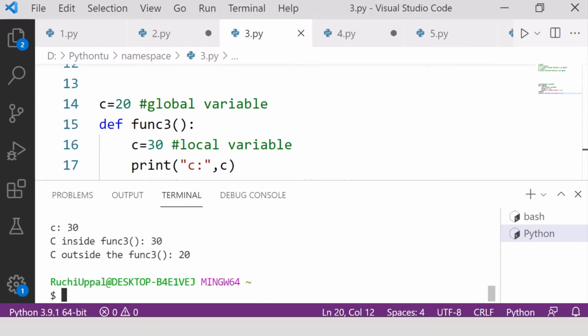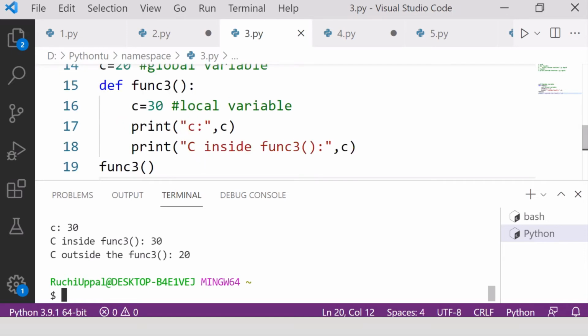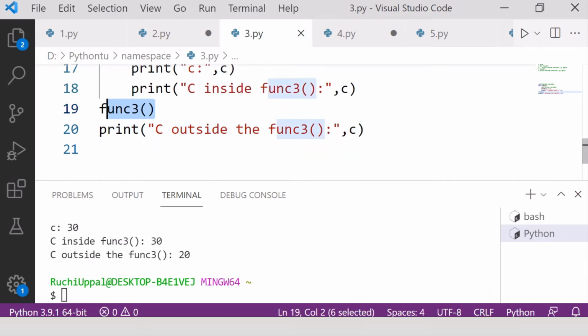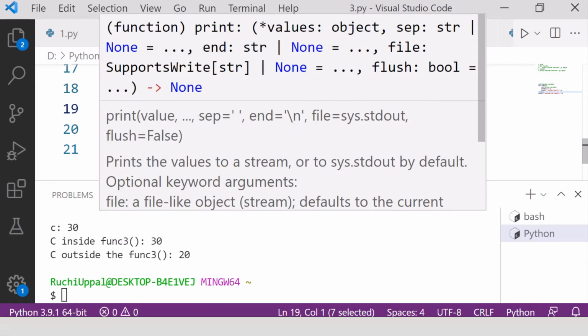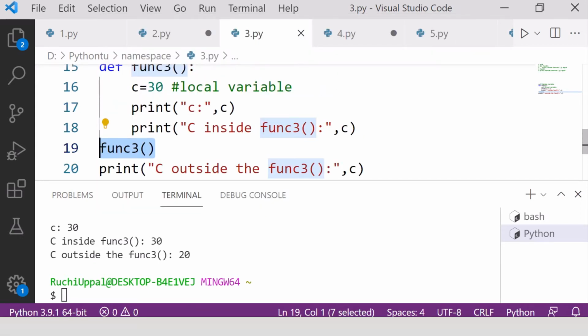Great. So what you are getting, look carefully. When this function is called, the local value will be assigned: this line will be executed and c will get the value 30, that is the local variable.